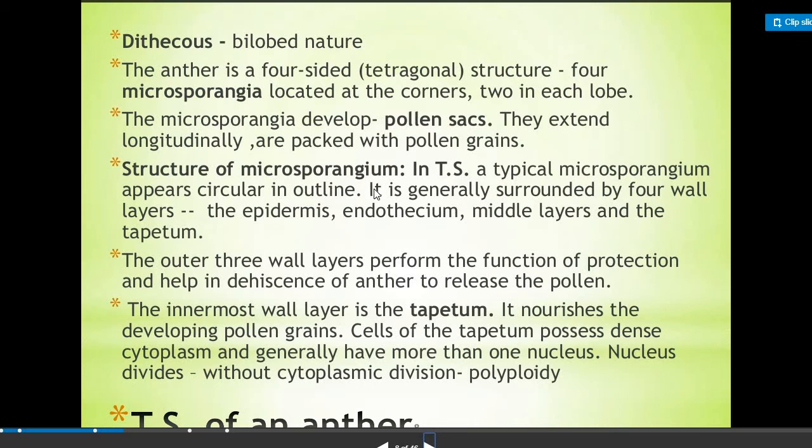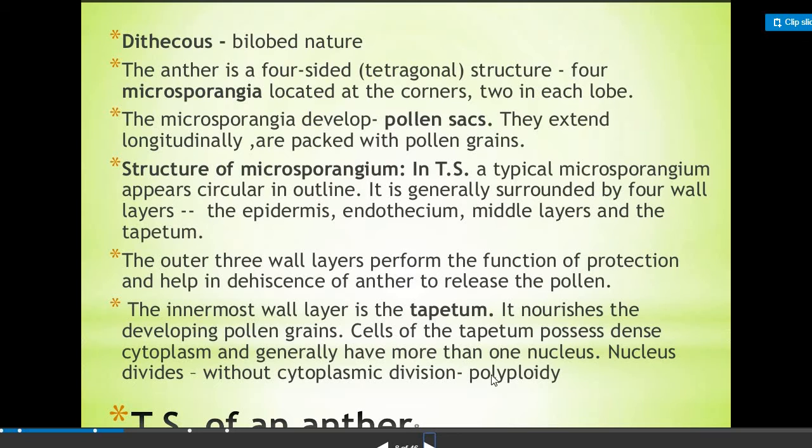Structure of microsporangia. If we see the TS of a microsporangium, it appears circular in outline, surrounded by four wall layers, that is epidermis, endothecium, middle layers and the tapetum. The outer three wall layers perform the function of protection and help in dehiscence of the anther to release the pollen. The innermost wall layer is the tapetum, which nourishes the developing pollen grains.